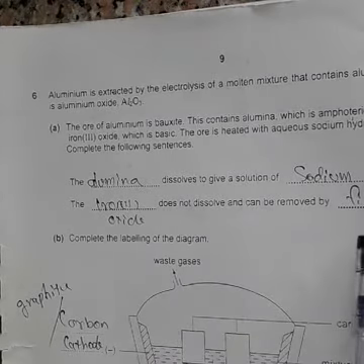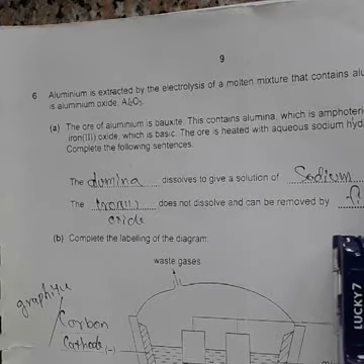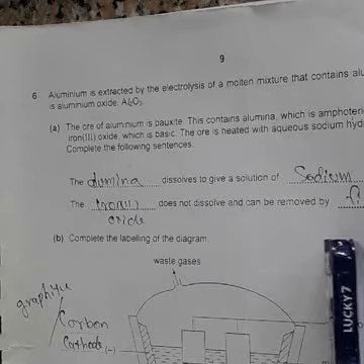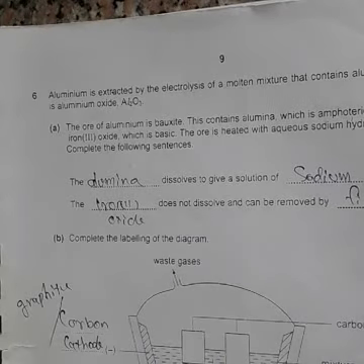How can you remove an undissolved solid? You can remove it by filtration. So you can use filtration to remove the unreacted, undissolved iron 3 oxide. Clear?